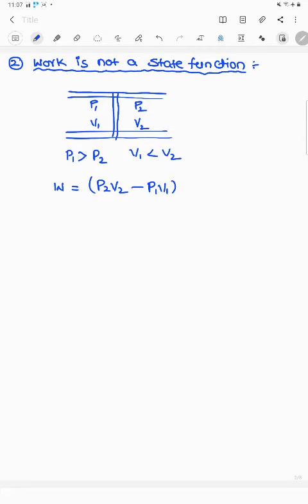Here the same work is calculated in 4 different steps. First step: keep P1 constant and expand the gas from V1 to V2. The work done in this process, W1, equals P1 into V2 minus V1, equation number 1.